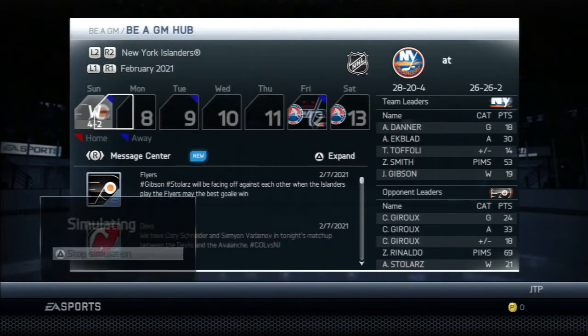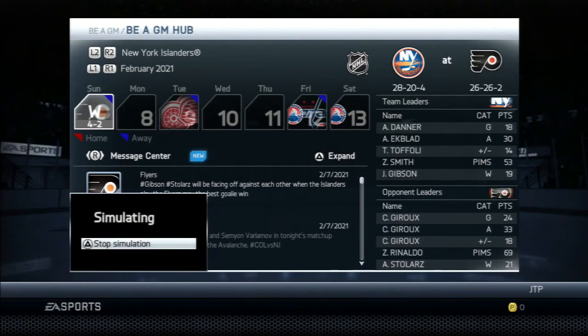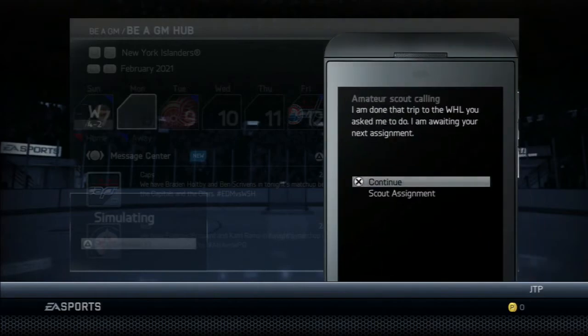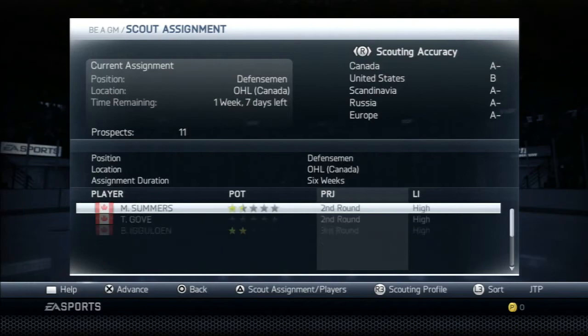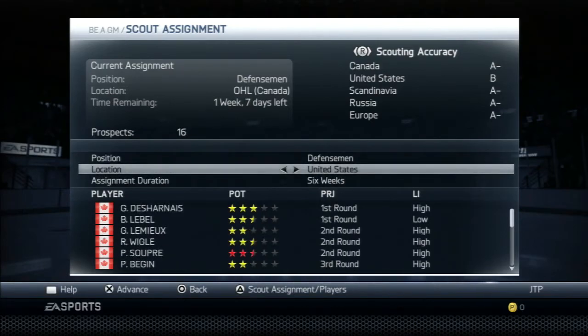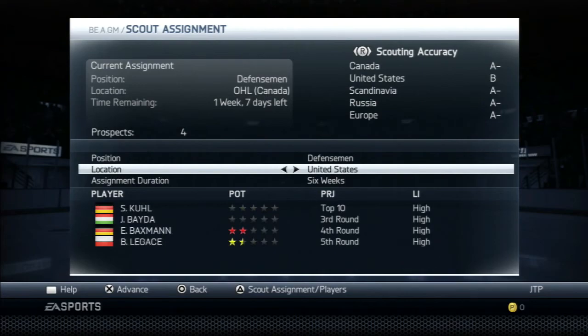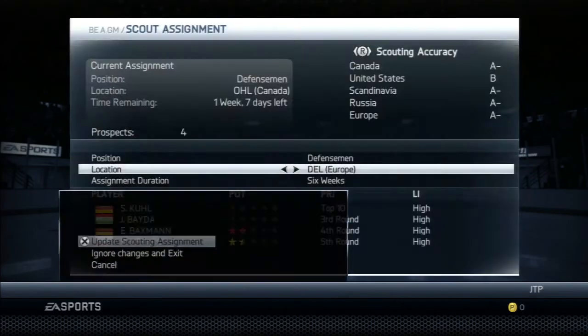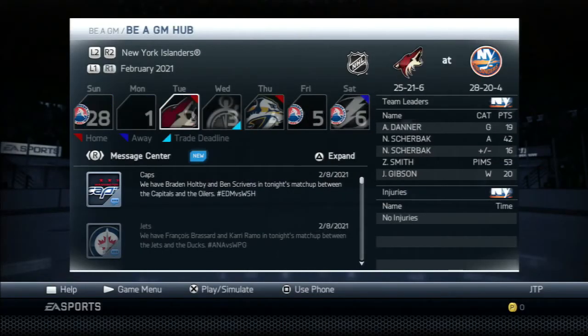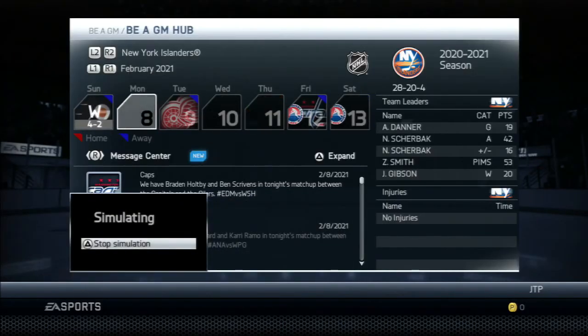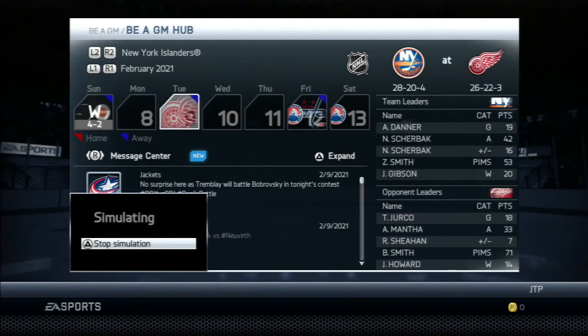So let's simulate up to the trade deadline. Alright, so we'll keep track of our record with Sherbak in the lineup. Scouting assignment. Alright. We're not going to need this. We don't have a first or second round this year. That is fine. We don't need it anymore. Top 10 Cull. We'll just see how good he is. He was a defenseman as well. Alright, so we're 1-0 so far with Sherbak. He now leads our team in assists and plus minus.